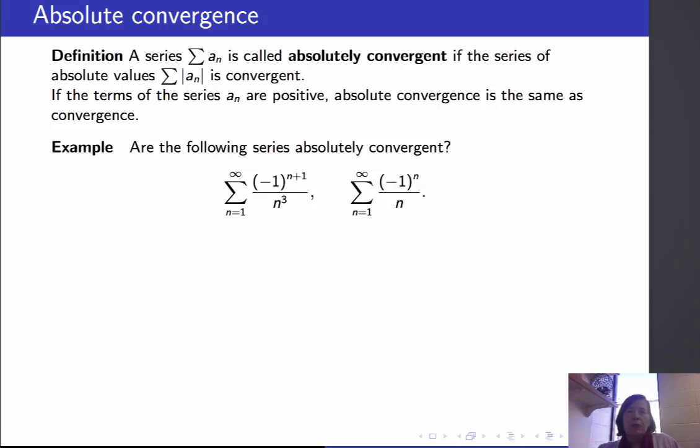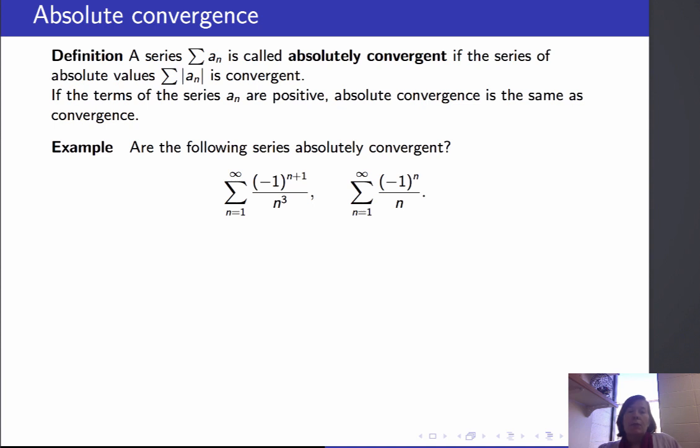In this section, we're going to look at something called absolute convergence. We say a series is absolutely convergent if the sum of the absolute values is a convergent series. In the case where the terms of the series are already positive, then the sum of the absolute values is the series itself. There's no change. So absolute convergence is exactly the same as convergence.